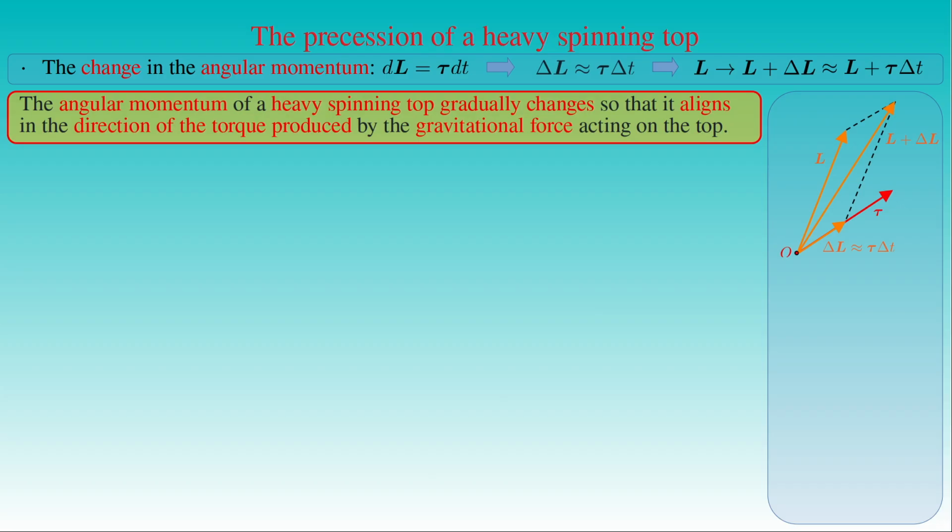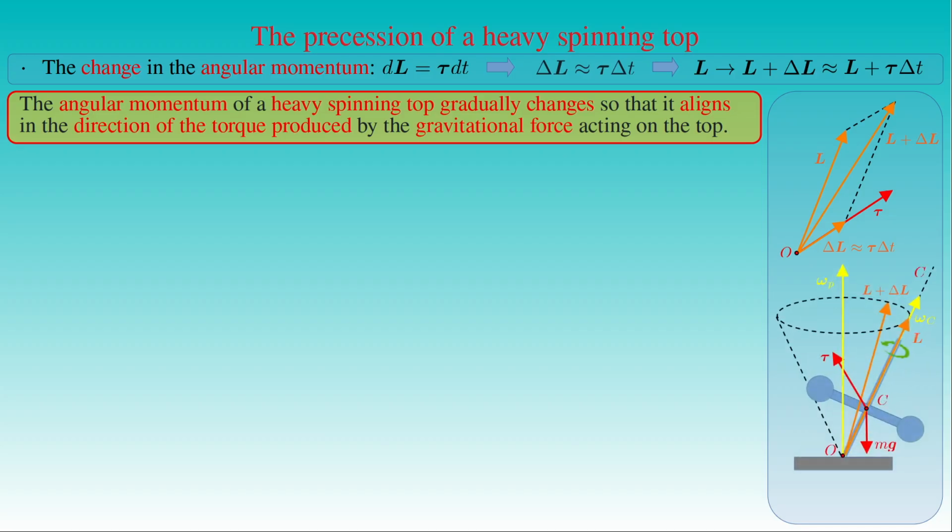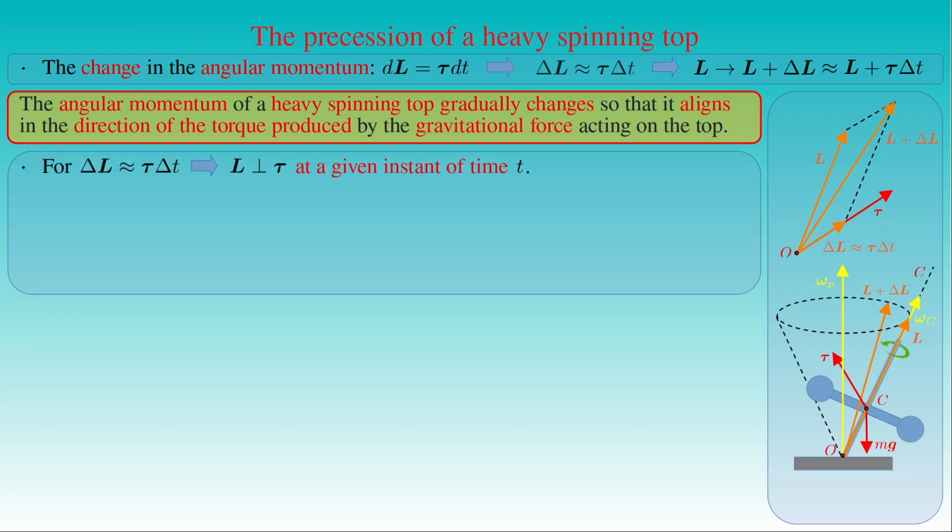Then we can state the theorem that the angular momentum of a heavy spinning top gradually changes so that it aligns in the direction of the torque produced by the gravitational force acting on the top. We assume that the vector L parallel with the axis of symmetry C is in the plane of the figure at the time t, while the torque tau is perpendicular to the plane of the figure and points inward. The condition that the angular momentum and the torque are perpendicular to each other is the consequence of the fact that the torque as a vector quantity is the time derivative of the angular momentum vector.